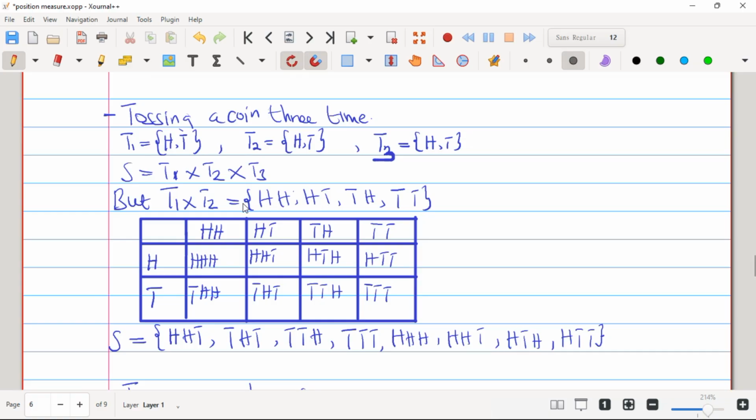So you just have that sample space here. That sample space will represent the row, right? And our last sample space, the third sample space, the H and the T will be for our first column. So you are just going to multiply as we did in the first section.